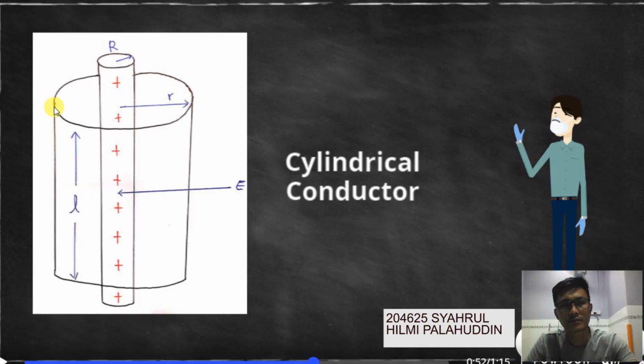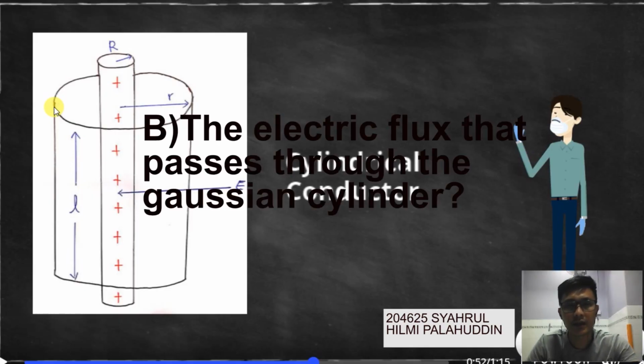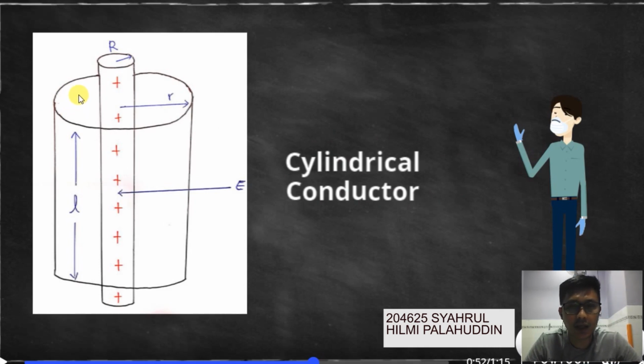And now, this is the figure for the cylindrical conductor. The outside of that is a larger cylinder. This is going to be a Gaussian cylinder. Now the positive charge here is uniformly distributed throughout the cylindrical conductor, and that positive charge rests on the surface of that conductor.